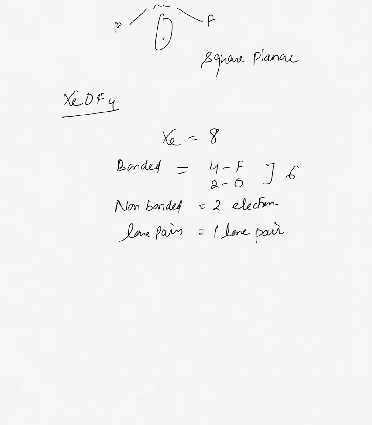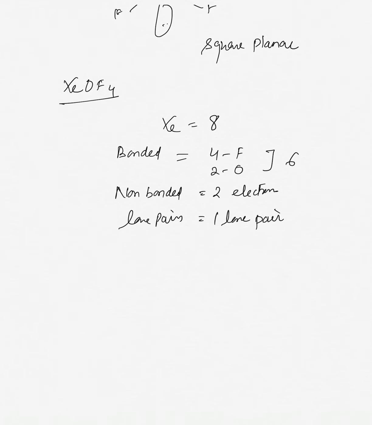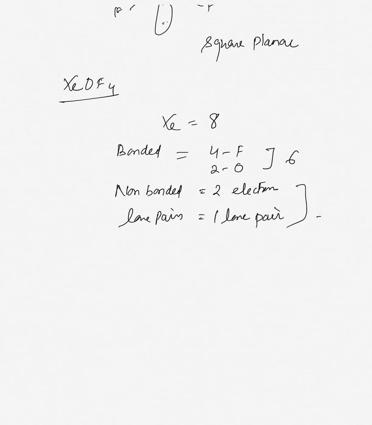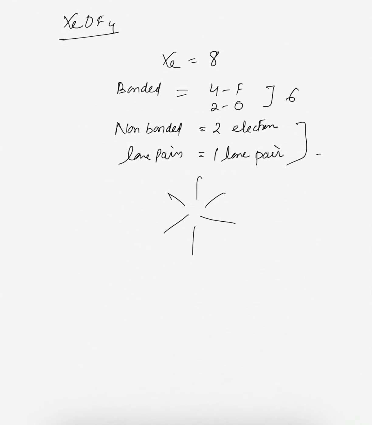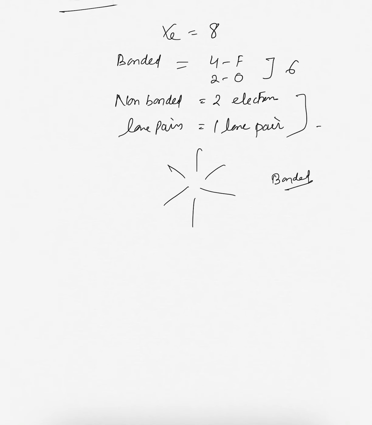So the shape is, 4 and 1, 5 bonded atoms are there, and 1 lone pair, making 6. For 6, the shape should be, if it is not irregular geometry, this is the shape when all are bonded. But we have here xenon, one bond with oxygen and others with fluorine, and one lone pair is there.